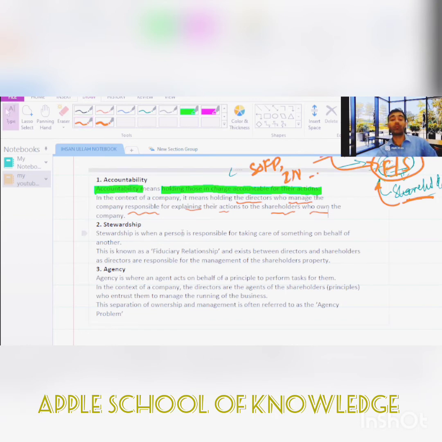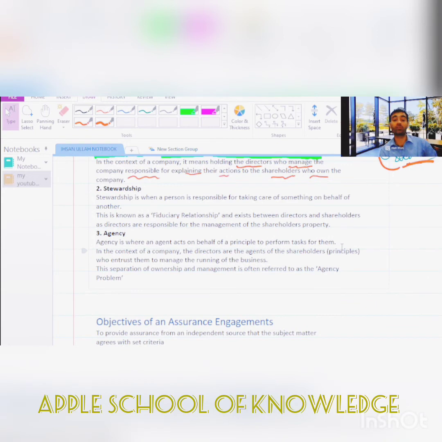Then we have stewardship, and I told you that in simple terminology, stewardship is when a person is responsible for taking care of something on behalf of another. Let's say here is a person, and you put something with him. He is the steward, and he will be responsible for the thing he is caring for on your behalf.